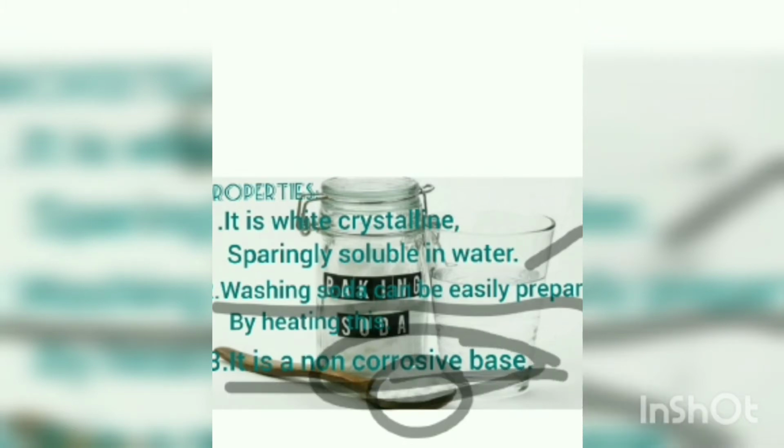Non-corrosive means if you take any iron metal and deal with water, it will corrode. That means it will get rust. But when it is left with baking soda, that won't get corrosion. So that is a non-corrosive base.